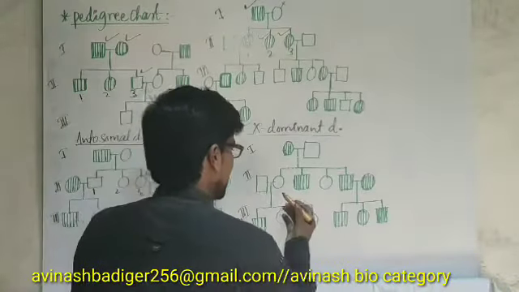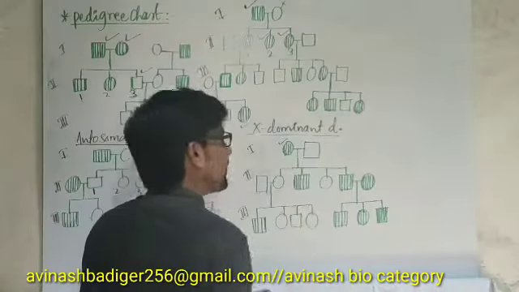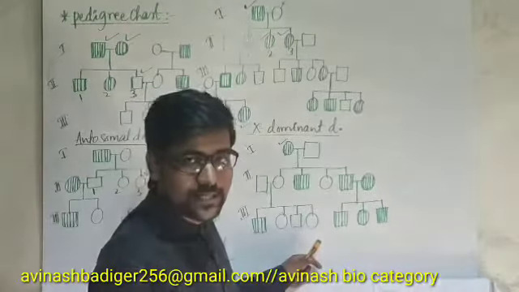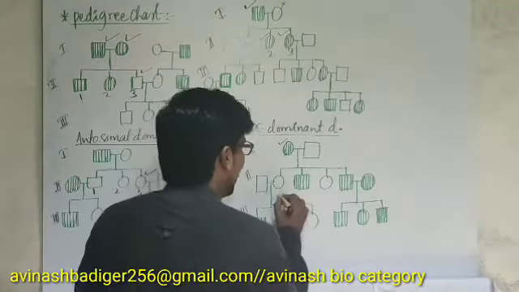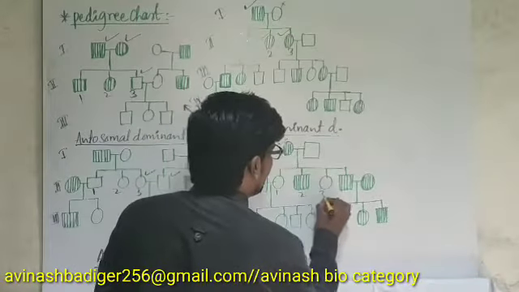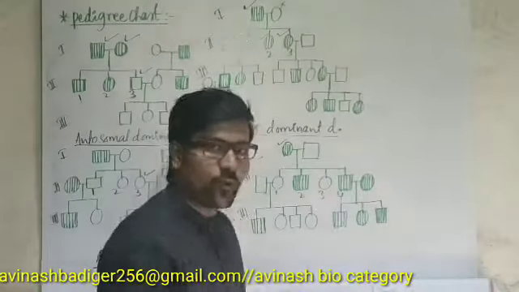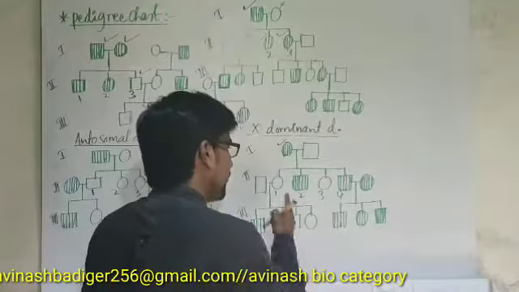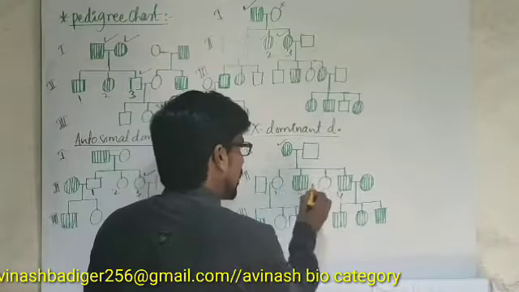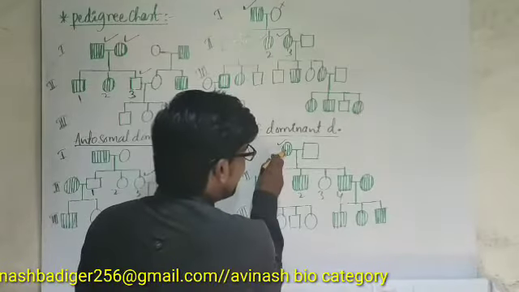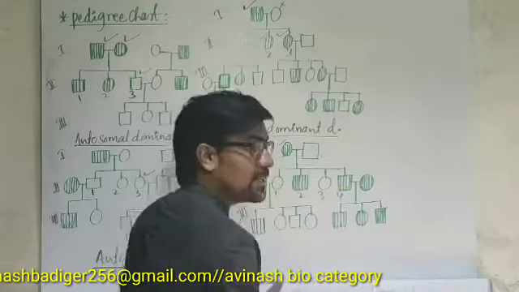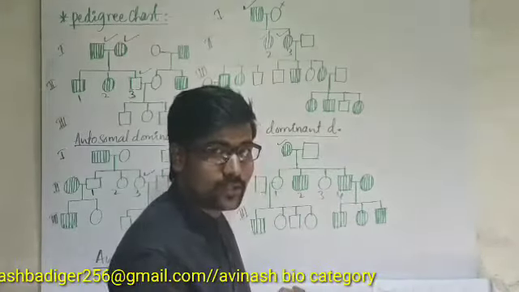See here. Here, mother is affected and they got 4 progenies. 1, 2, 3, 4. Out of 4 progenies, 2 are daughters and 2 are sons here. So here, the mother's disorder is transferred to the sons, not to the daughters.